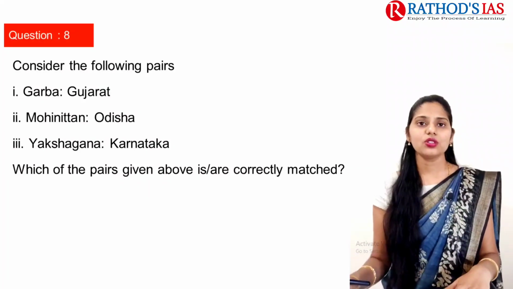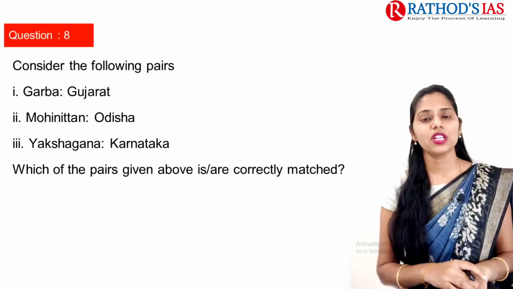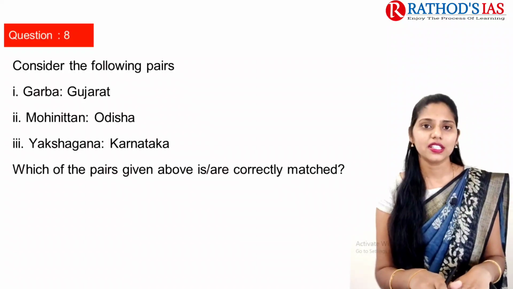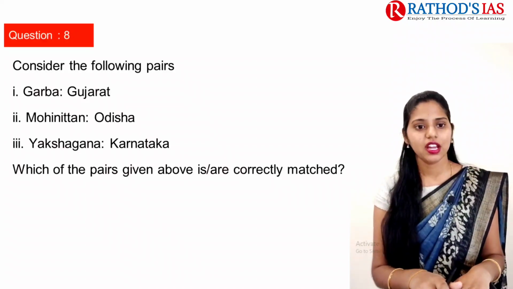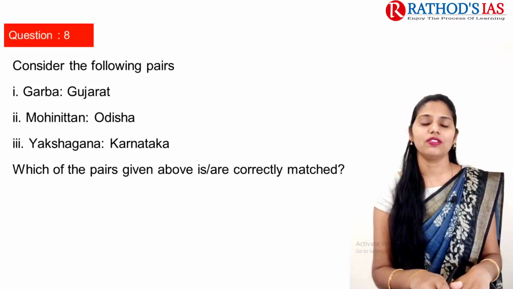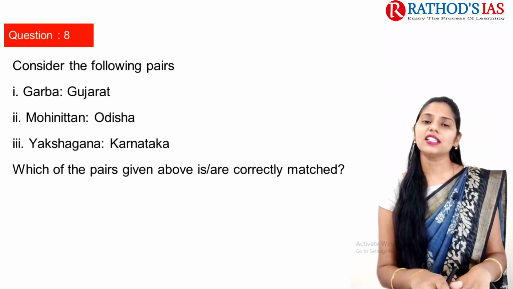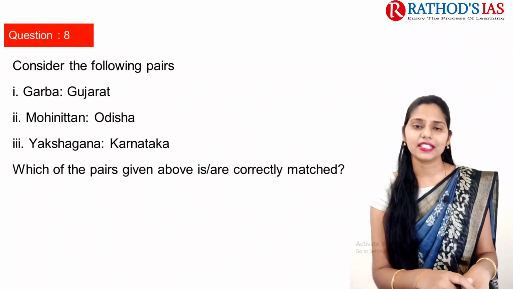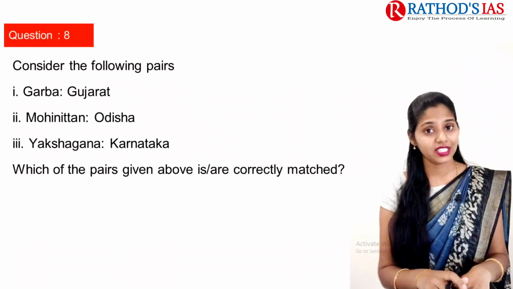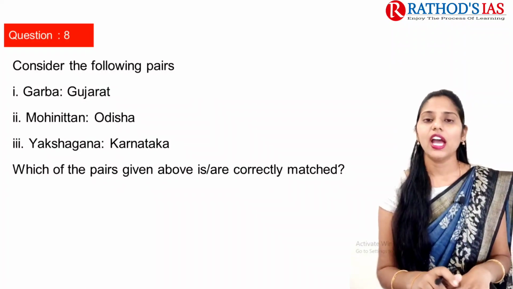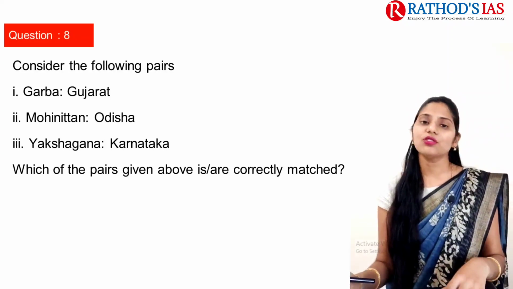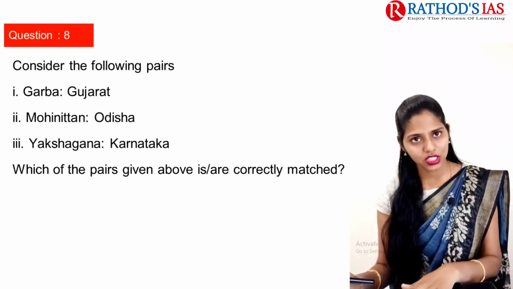First one is Garba. Garba is seen recently in the news because the government wants to introduce a Garba tax. Garba is a dance, which is from Gujarat itself. Next one is Mohiniyattam, which is one of the classical dances. As I said, there are 8 classical dances, for example Bharatanatyam, Mohiniyattam, Sattriya, which we discussed just now, Kathak and Kathakali, correct? And here you have to know whether Mohiniyattam is from Odisha or not.